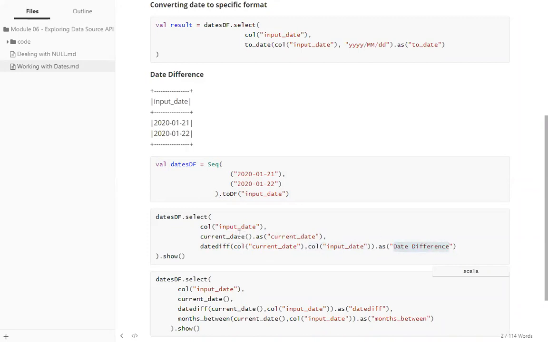I hope it's clear. So this is the input data. I'm adding a new column, current date, invoking a function called datediff, specifying my 2 columns, and storing the result in a column named date difference. Let me execute this.